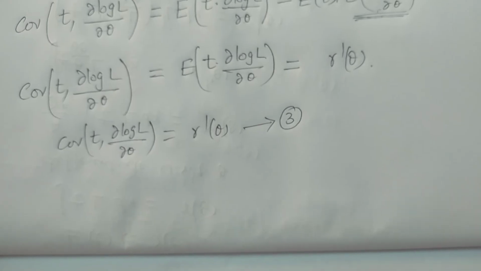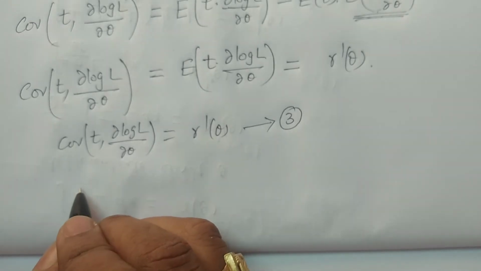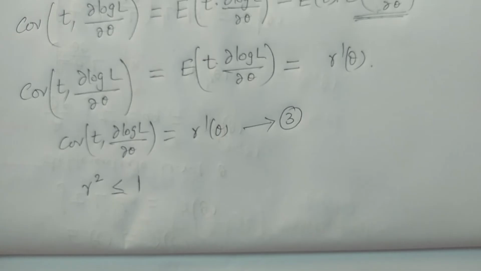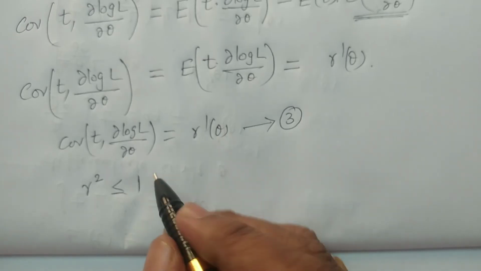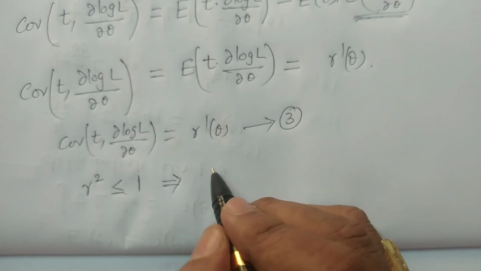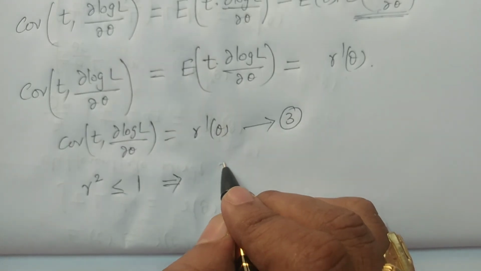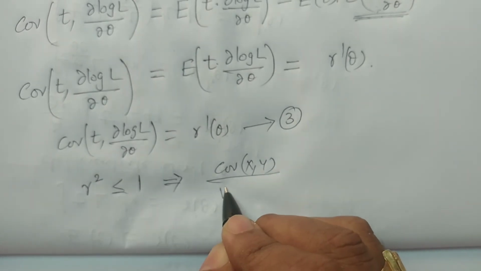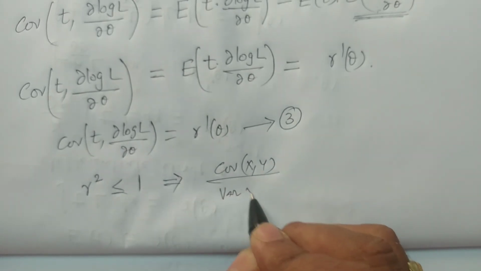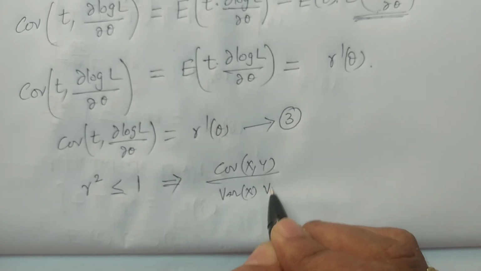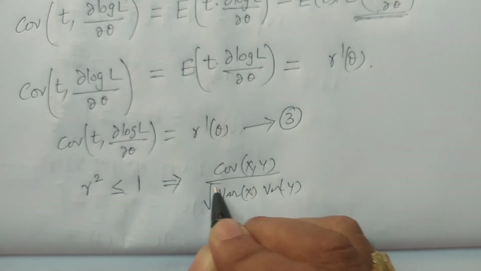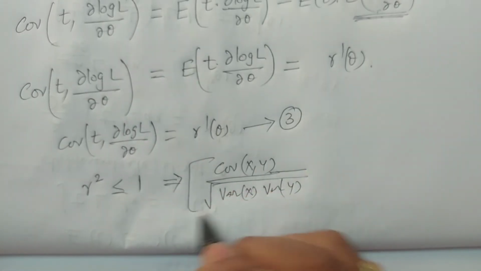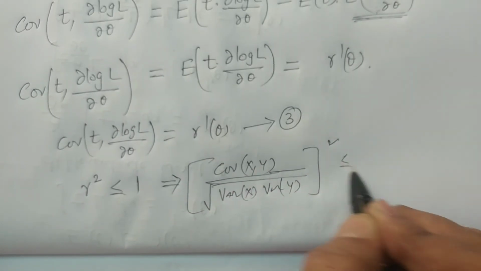The property of the correlation coefficient is that r square is always less than or equal to 1. So I am considering the r square formula. r is nothing but covariance of x comma y divided by square root of variance of x into variance of y, that is standard deviation of x into standard deviation of y, the whole square, which is less than or equal to 1.